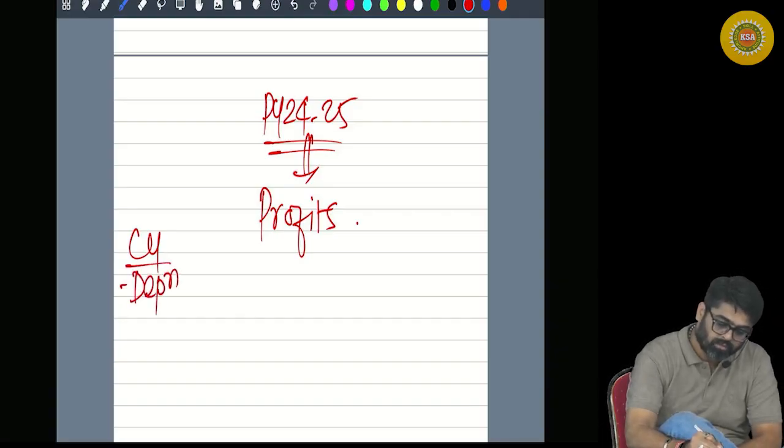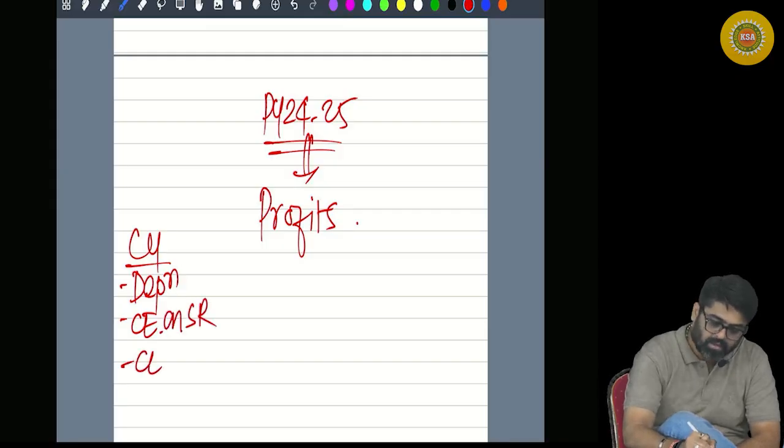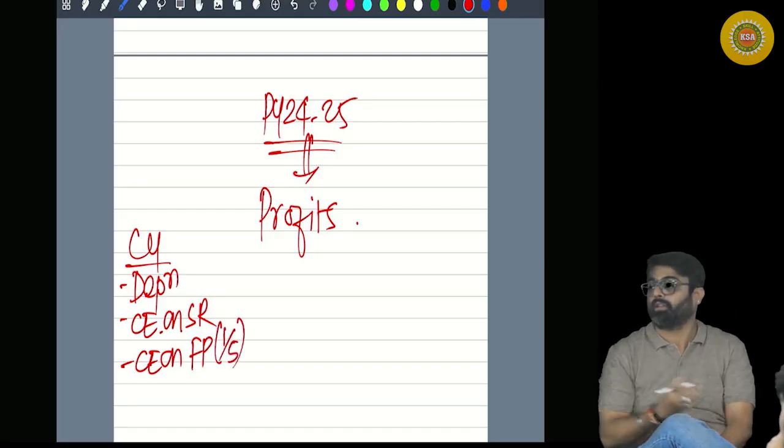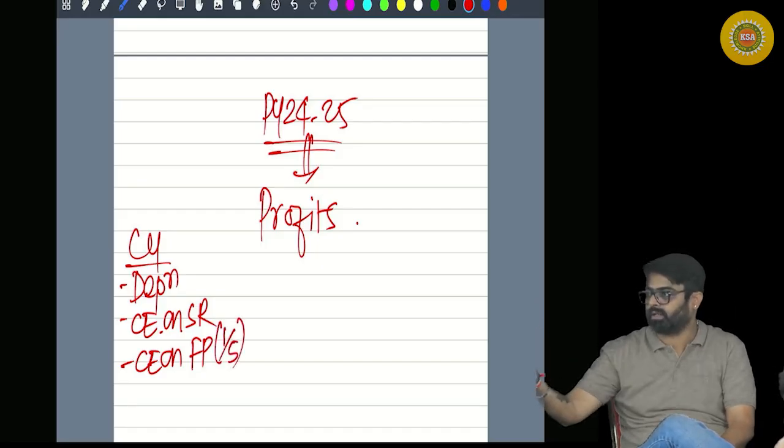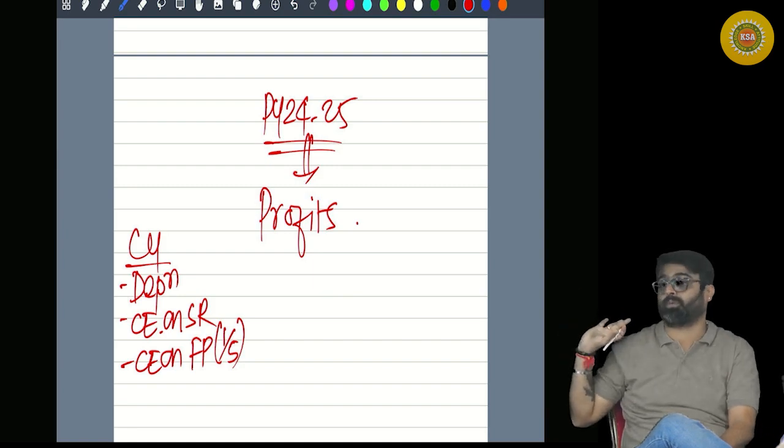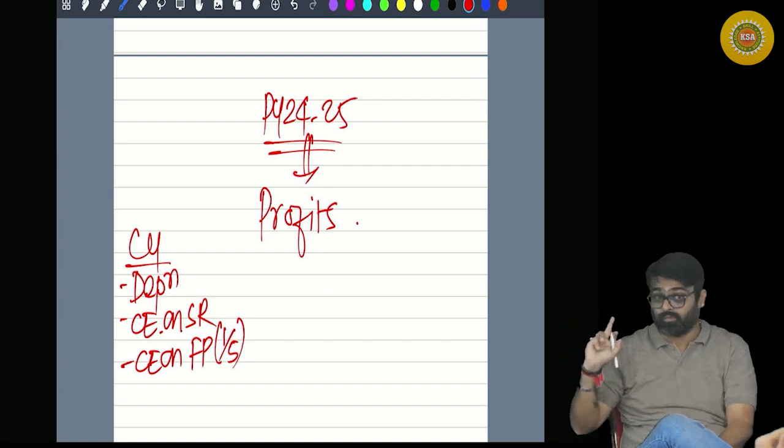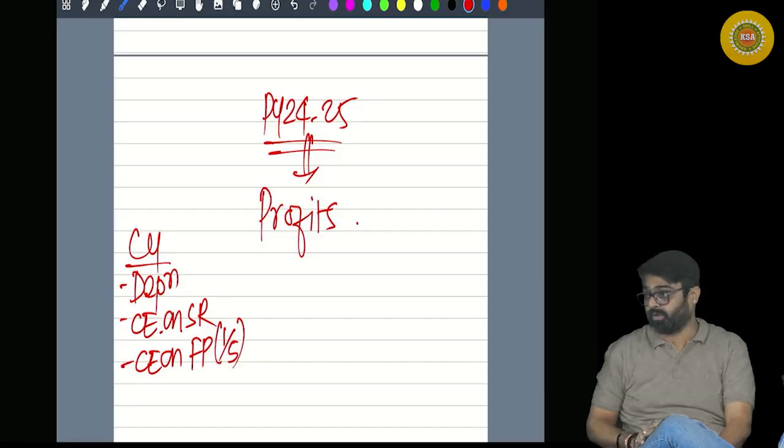Current year's capital expenditure on scientific research is also there. Capital expenditure on family planning, 1/5 amount. Do you remember? These three items of the current year are yet to be adjusted against this profit. Yes or no? This is the first thing which is to be adjusted against these profits.